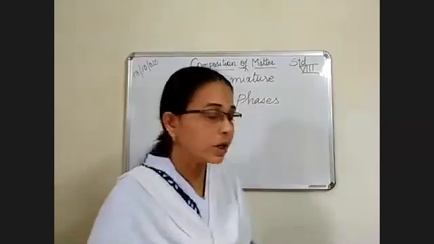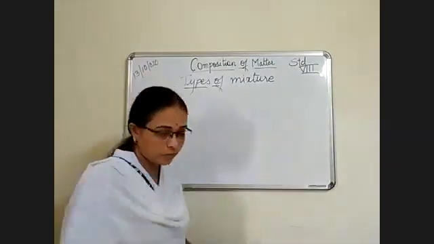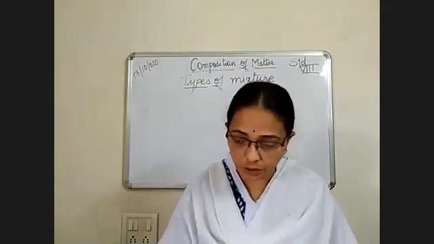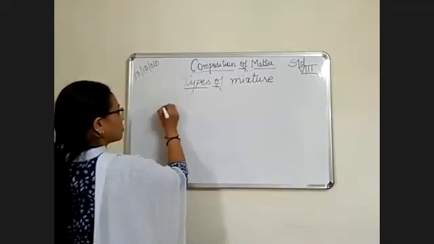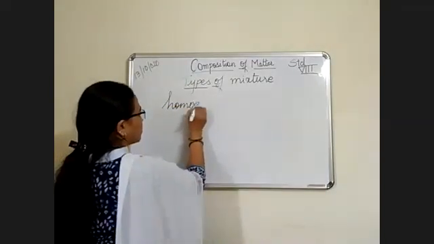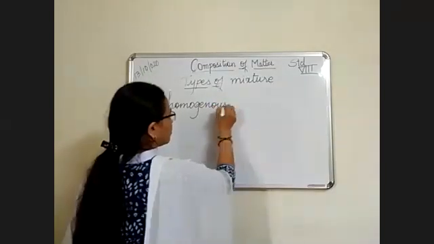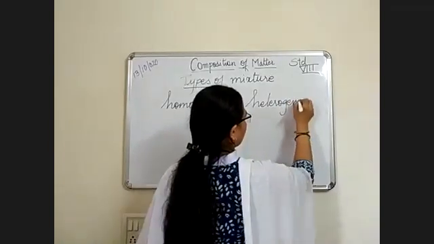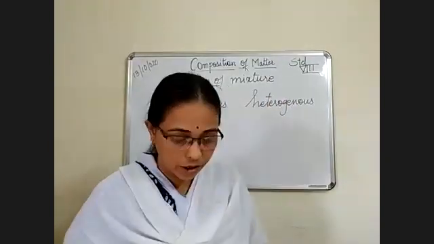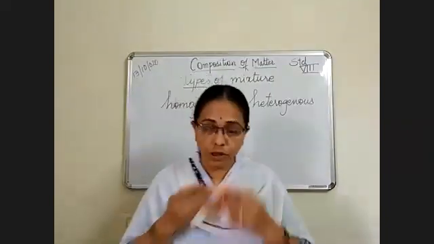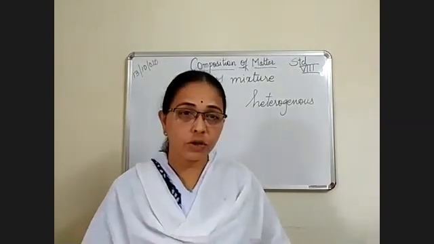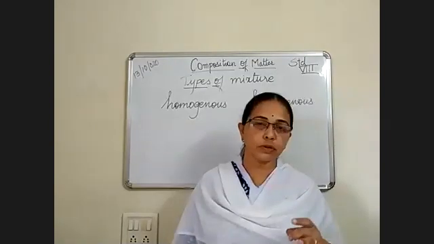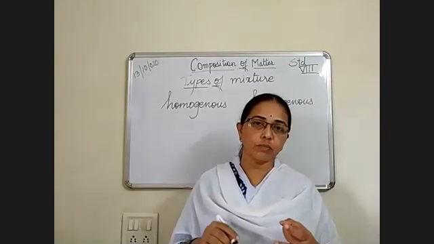Now we'll study the types of mixture. There are two types of mixtures: homogeneous and heterogeneous. Homogeneous mixtures are salt plus water, sugar plus water, glucose plus water, that is Glucon-D powder plus water.